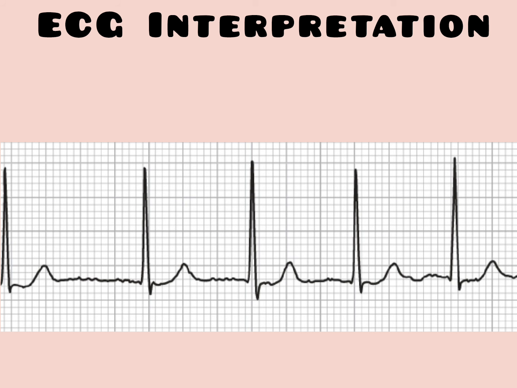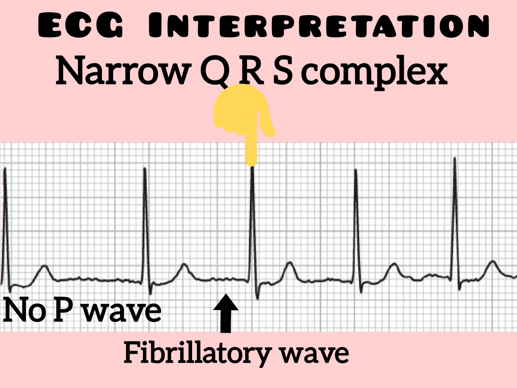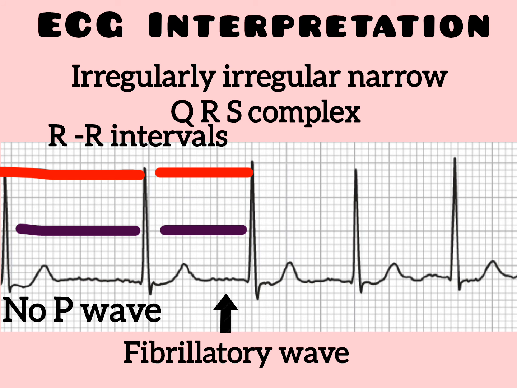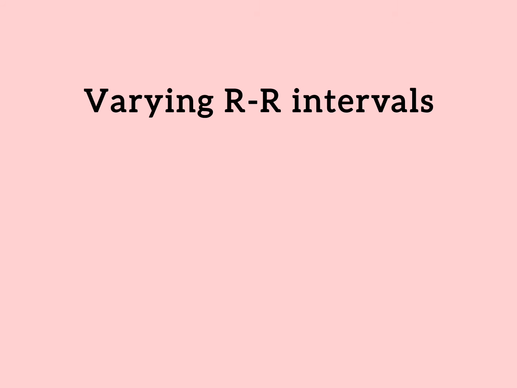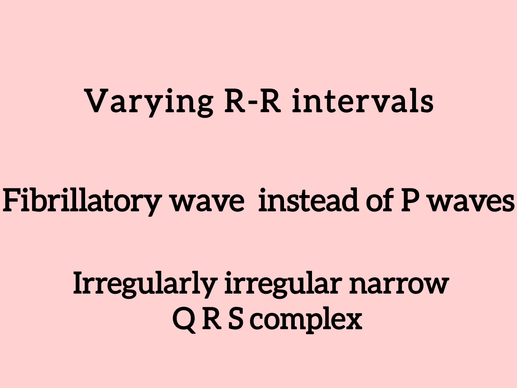ECG interpretation. In AF, the atrium is fibrillating instead of a normal heartbeat. So you can observe fibrillatory waves in the ECG. There are no P waves. You can see a narrow QRS complex and the distance between QRS complexes also varies. So, an irregularly irregular, narrow QRS complex is one of the ECG findings in AF. What happens to the RR interval? It also varies. So, varying RR intervals, fibrillatory waves instead of P waves, and an irregularly irregular narrow QRS complex are the ECG findings in atrial fibrillation.